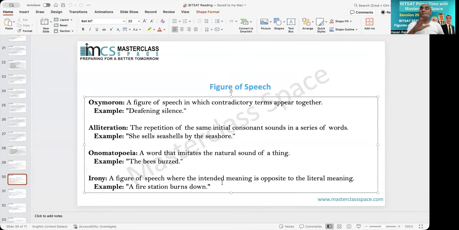To put out fire, right? But it is burning itself. So this is called irony. Another example: an honest person telling a lie. A person who is known for honesty and is lying or cheating, that becomes irony.